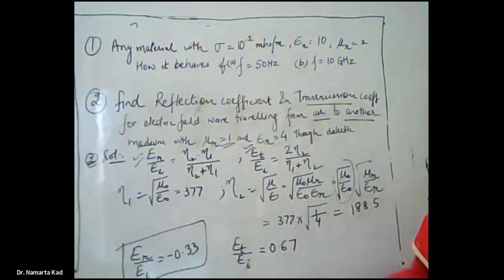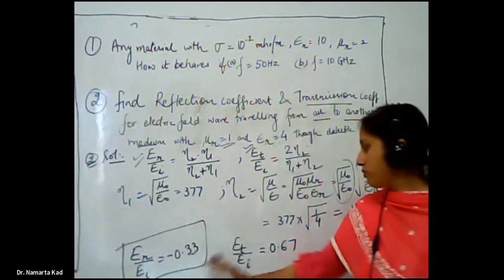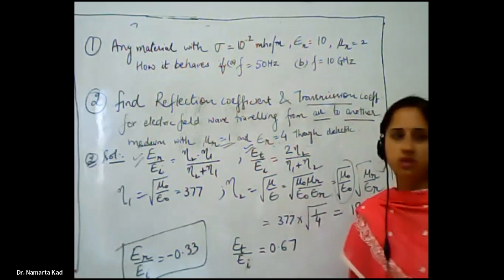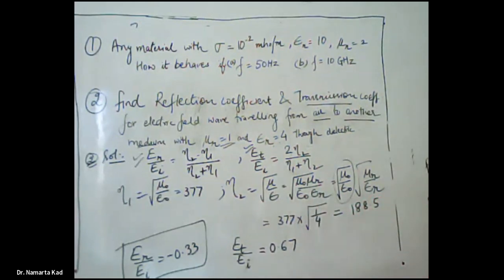So these are the answers for the reflection coefficient and transmission coefficient. Their definitions and formulas are important and must be there. So these are the two numericals related to today's topic.